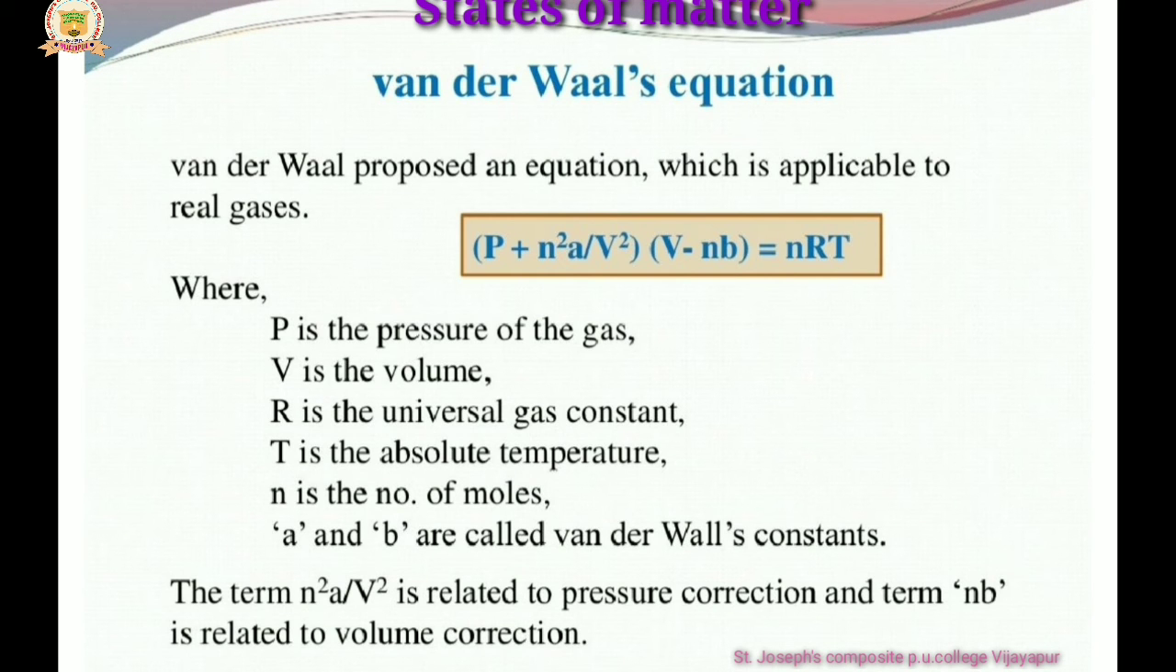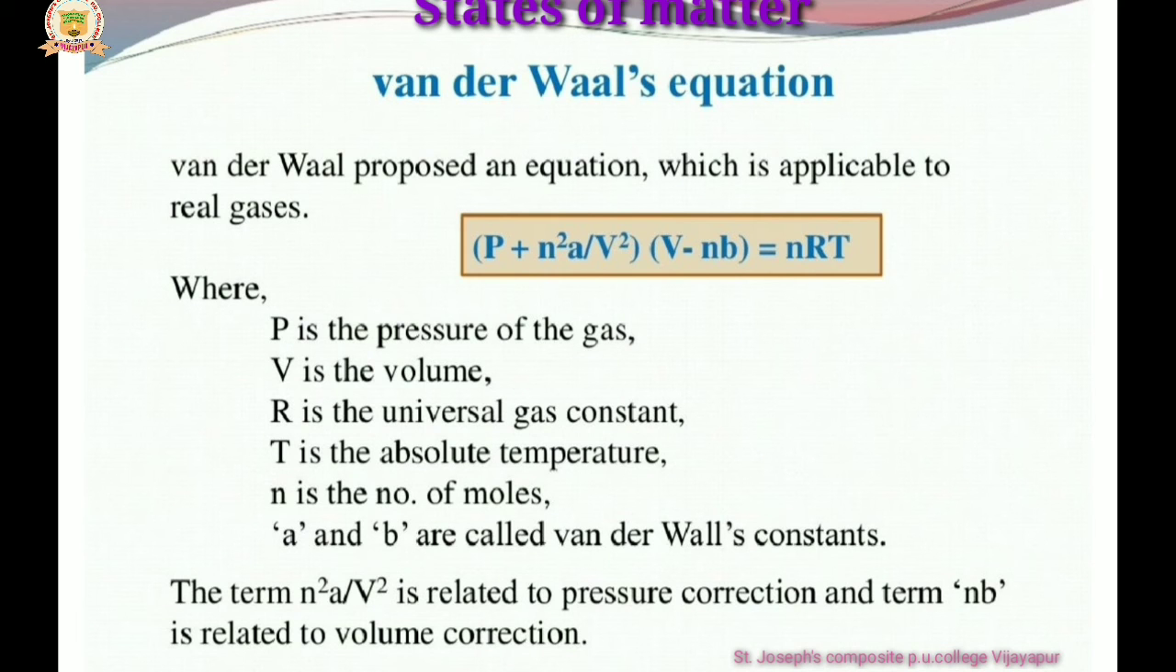Next, by this we concluded the van der Waals equations. The van der Waals equation, proposed by a scientist named van der Waals, is applicable to real gases. From the ideal gas equation PV = nRT, we may find two constants, one for the pressure and one for the volume. So they express (P + n²a/V²)(V − nb)